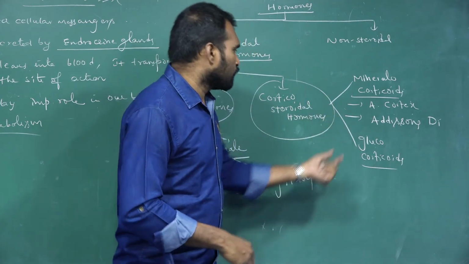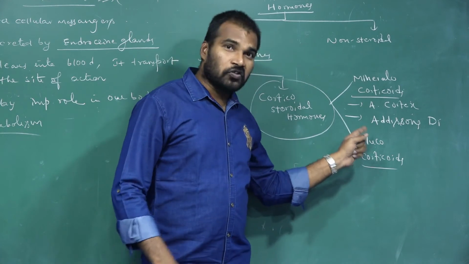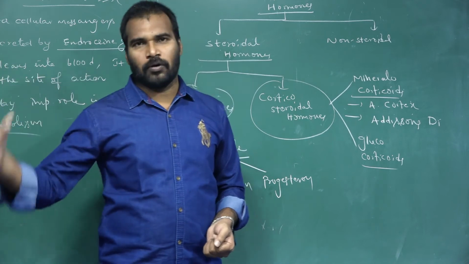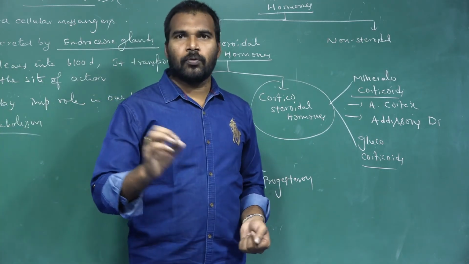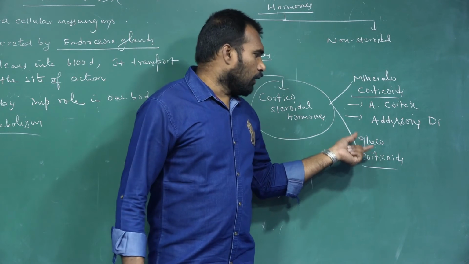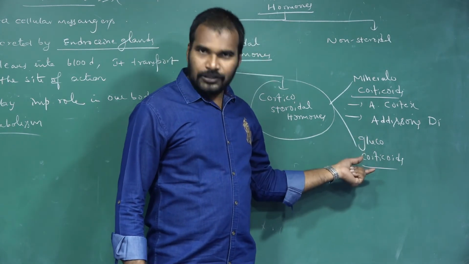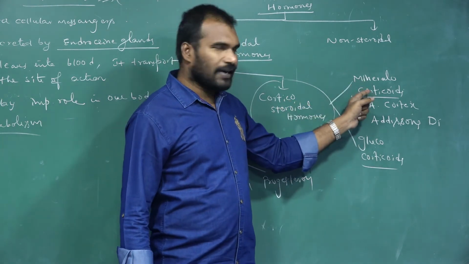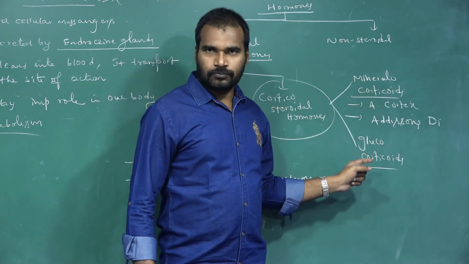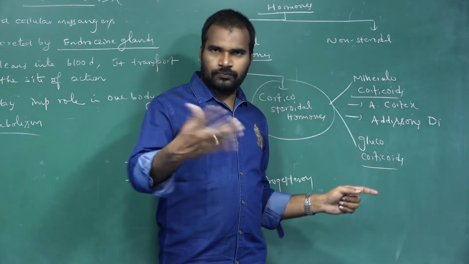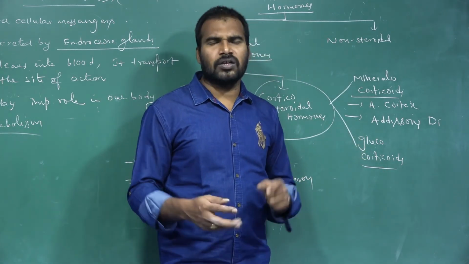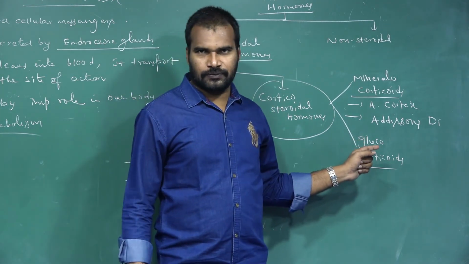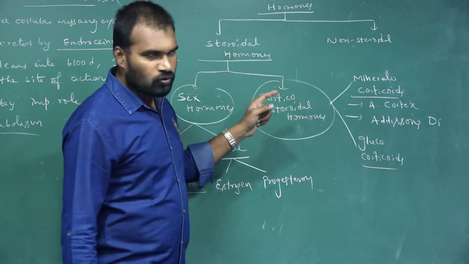Okay. Next one, glucocorticoids. In the name itself, gluco. That means these glucocorticoids maintain what? Carbohydrate metabolism, and it's made in the adrenal gland. Both are made in the adrenal gland only, especially in the adrenal cortex. This is what? Adrenal medulla. Next one, it maintains carbohydrate metabolism, and also if there are any inflammatory responses, it is responsible for that. Okay, so this is about corticosteroids.